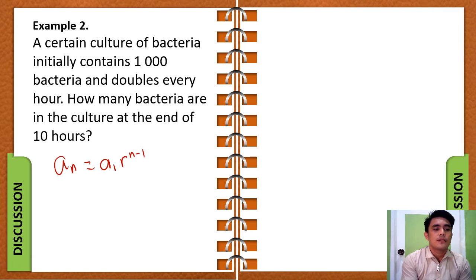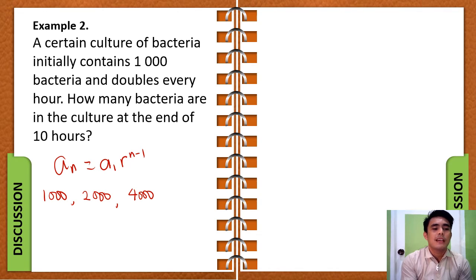Now let's see. Our first term is 1000. And as stated here, every hour the number of bacteria doubles. So if this is the initial number of bacteria, after 1 hour this is going to double. Therefore, it's going to become 2000, and this is our second term. And after 1 hour again, this number is going to double, and this is going to become 4000. Now this is our first term, second term, and our third term.